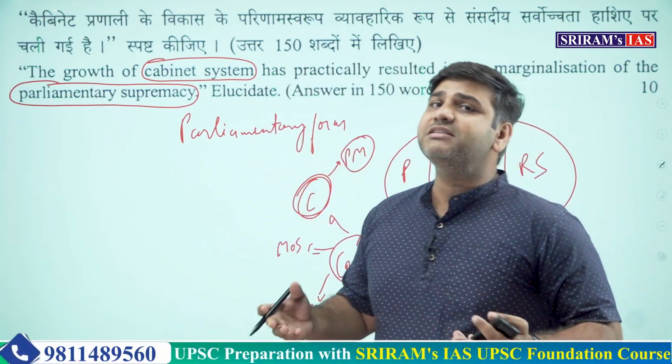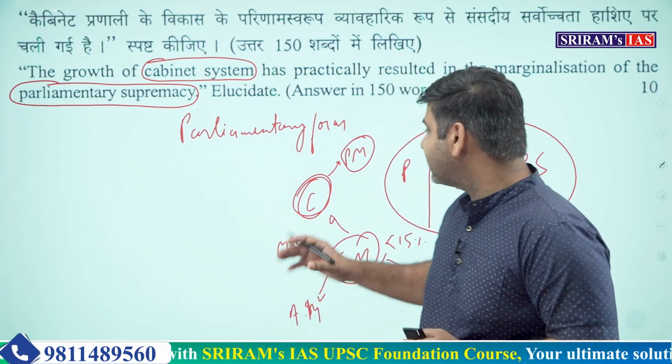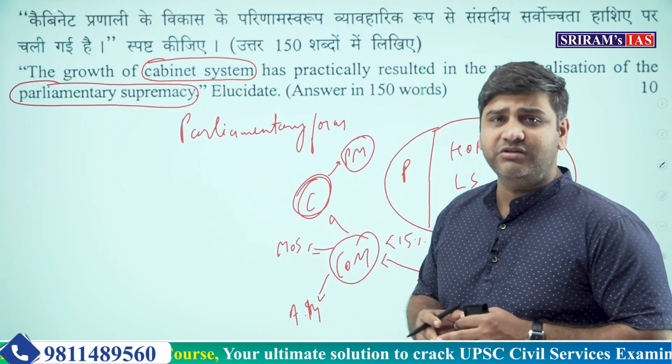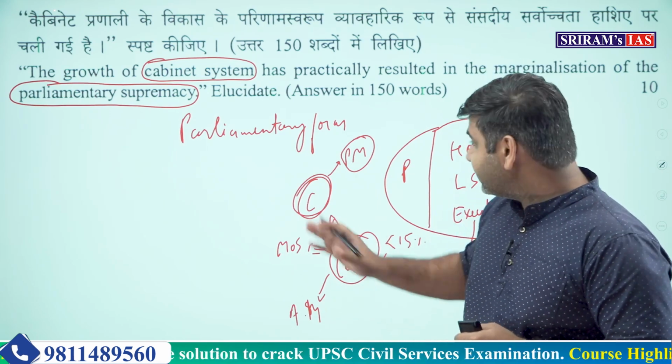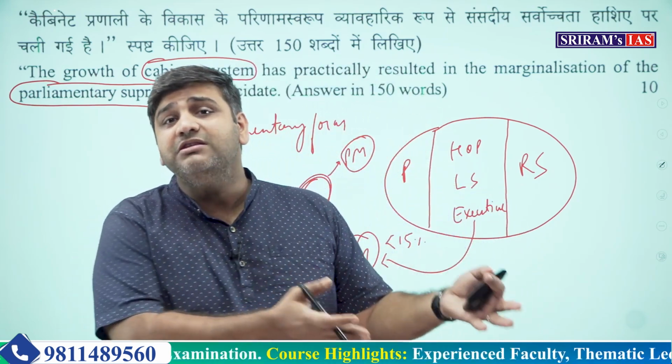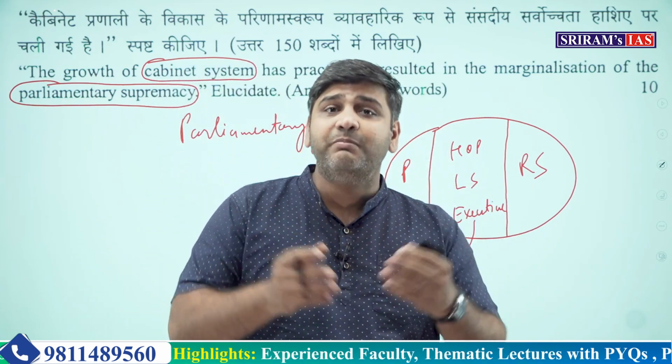But with time, what has happened? It is seen that this cabinet has become a super powerful body in the parliamentary form of government. That does not happen in the presidential form of government. Why? Because there is no responsible government. There is separation of power.